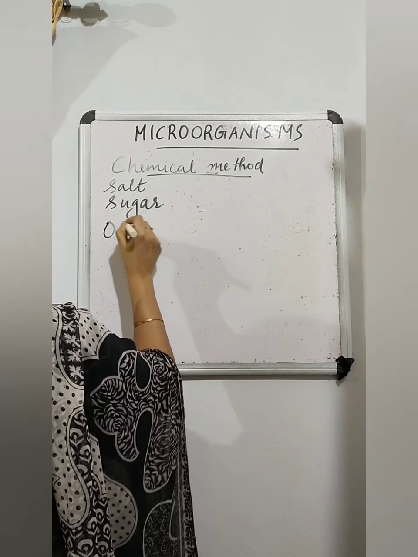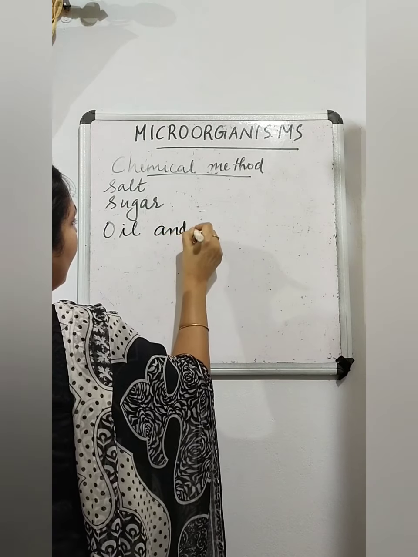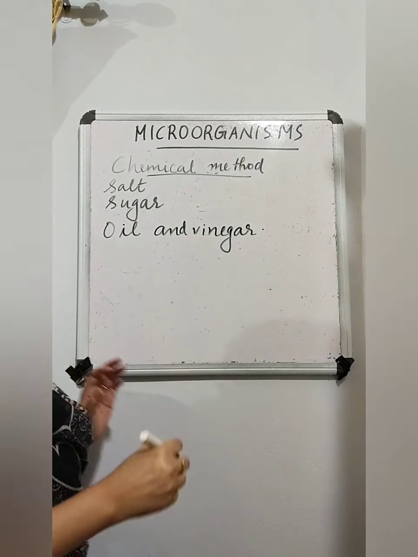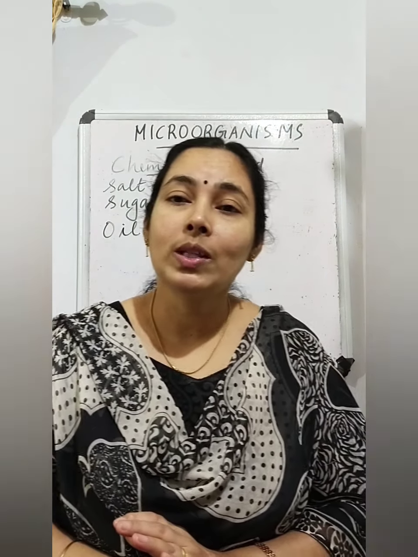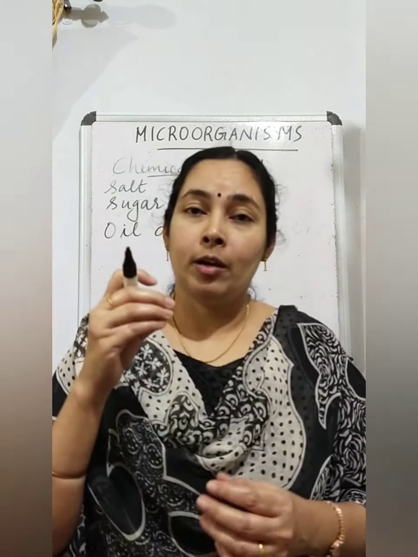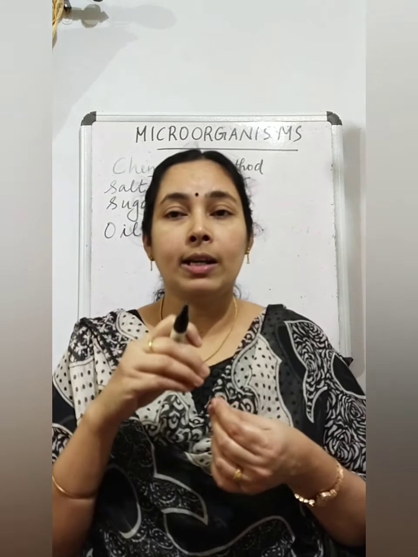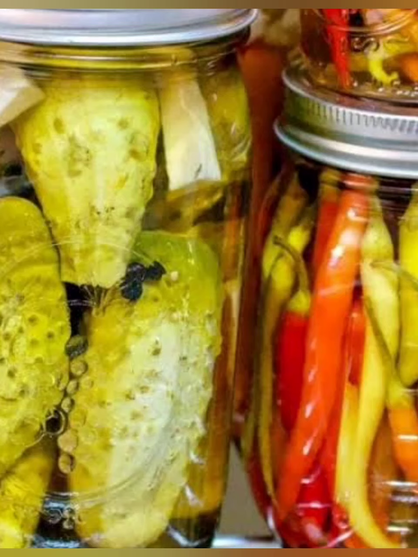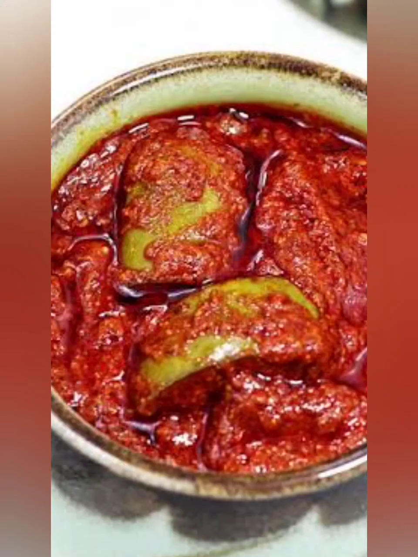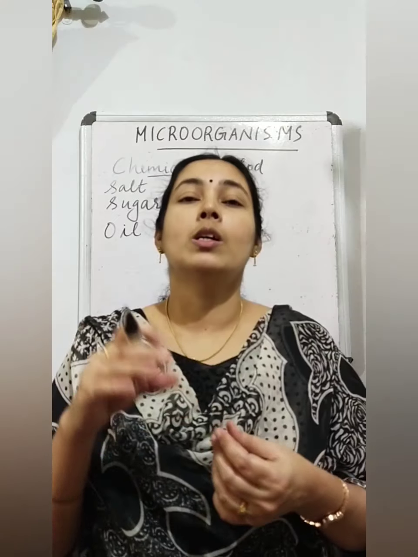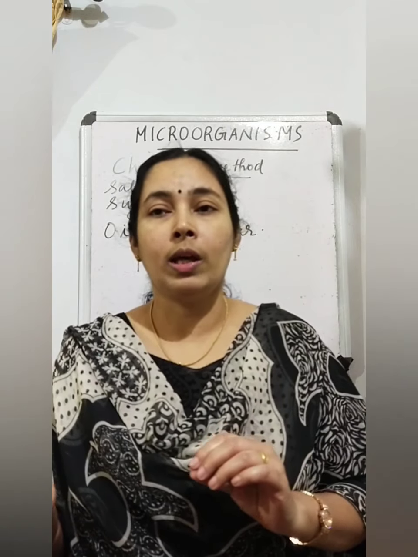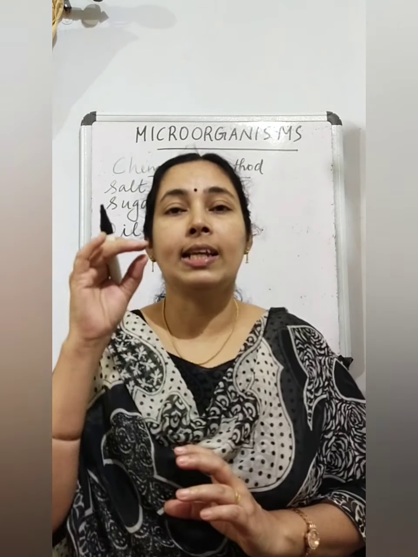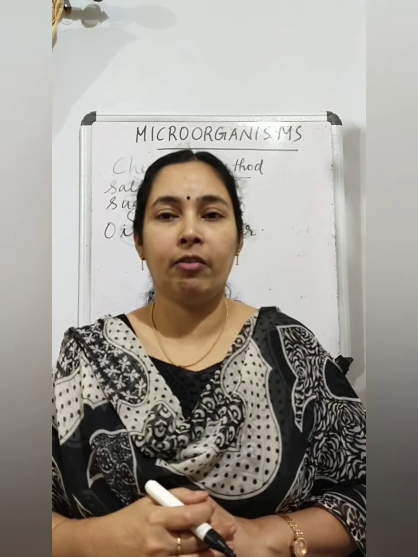So next is preserving by oil and vinegar. So preserving food items by oil and vinegar. Okay. So you know that we are adding vinegar and oil in pickles and all. So use of vinegar and oil prevents spoilage of pickles. Why? Because bacteria cannot live in such an environment.